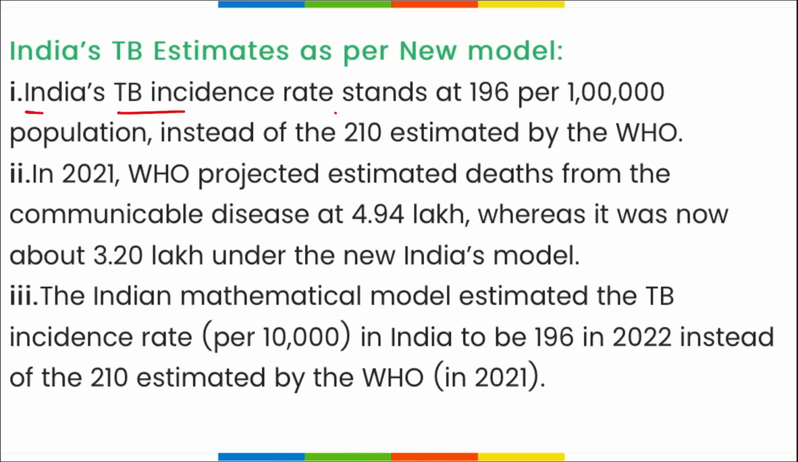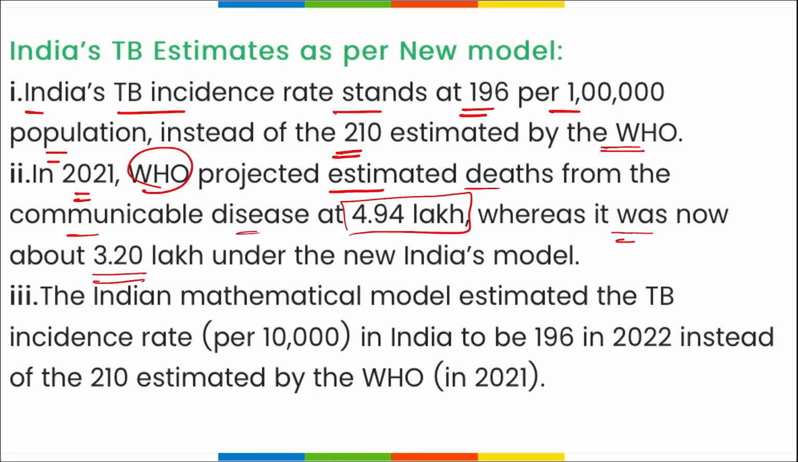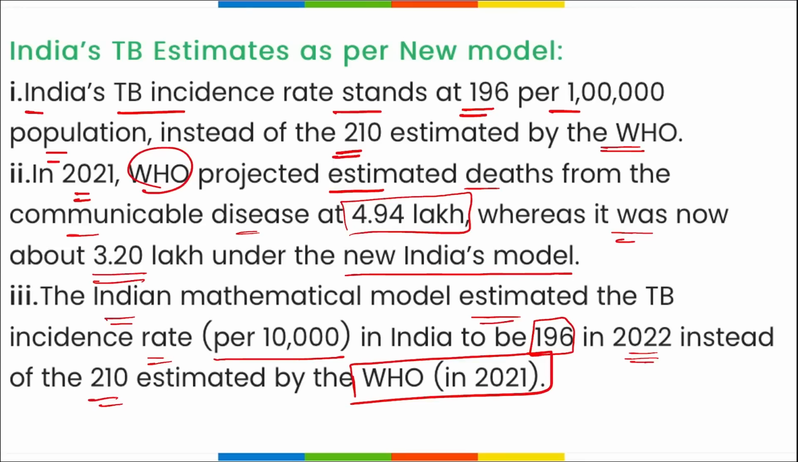India's TB incidence rate stands at 196 per 1 lakh population instead of 210 that was estimated by WHO. In 2021, WHO projected estimated deaths from the communicable disease at 4.94 lakh, whereas it was now about 3.2 lakh under the new Indian model. The Indian mathematical model estimated that the TB incidence rate in India is 196 in 2022 instead of 210 that was estimated by WHO in 2021.